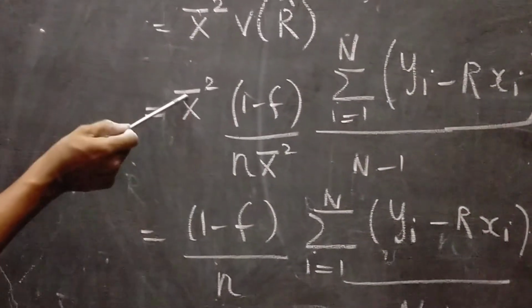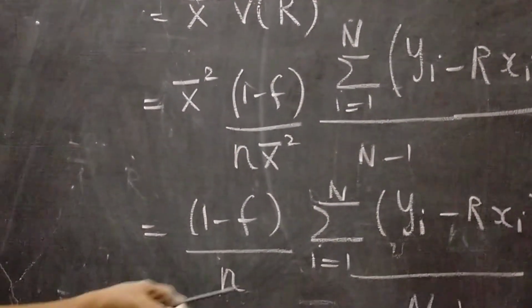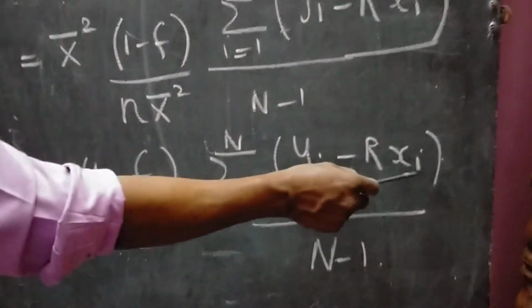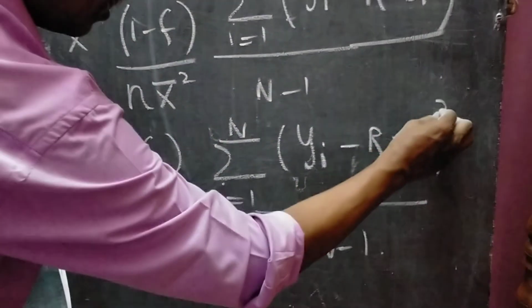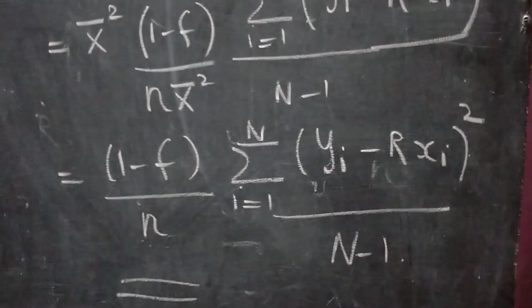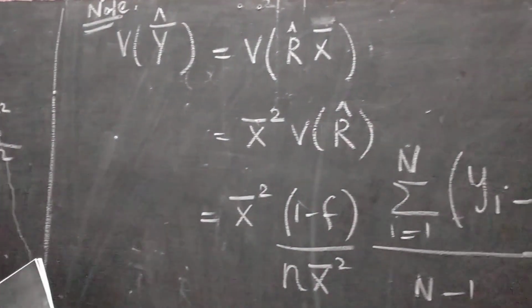This X bar square and this X bar square will be cancelled, so which is equal to (1 minus f) divided by small n, summation i equal to 1 to capital N, (yi minus r into xi) whole square divided by capital N minus 1. So this is the variance of y bar cap. In the next video we will see another theorem.